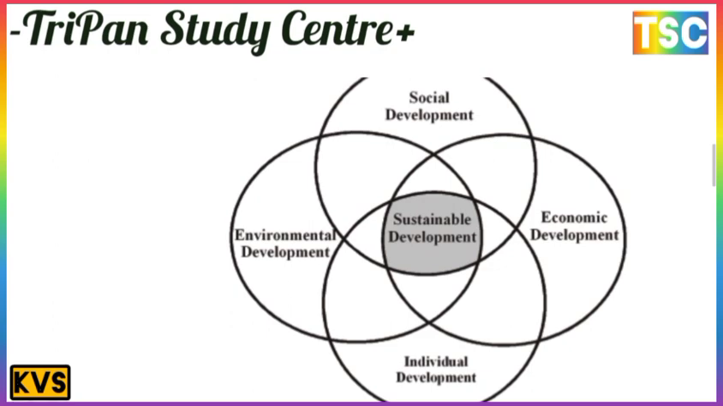On your screen, there is a most important diagram here. Sustainable development includes social development, economic development, individual development, and also environmental development. There is a most important diagram here, sustainable development on both sides.